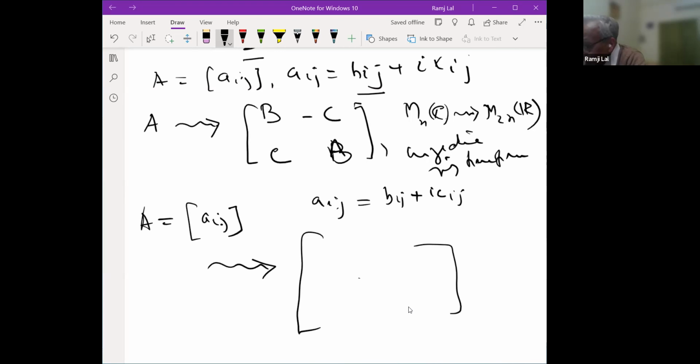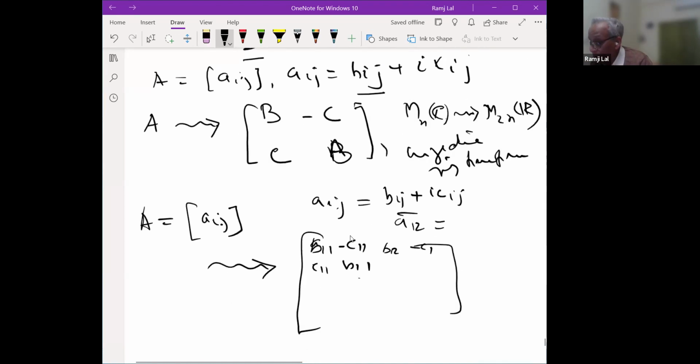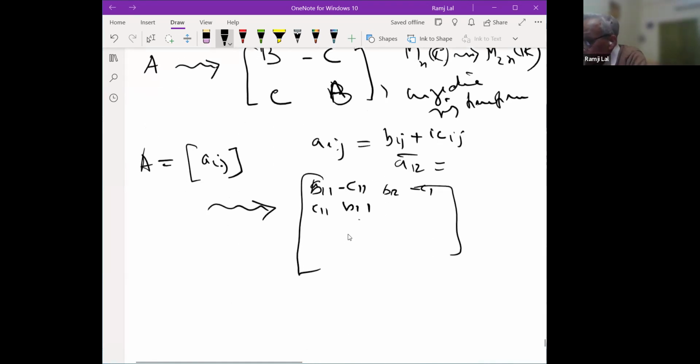For example, for A11, you write here B11, minus C11, C11, B11. So the first row, first column entry is this. Then the next entry will be A12 bar, which will be equal to B12, minus C12. That was the identification, right? This is what I am using: a plus ib goes to this block. This is the way I am putting it here. So again you get a 2n cross 2n matrix.